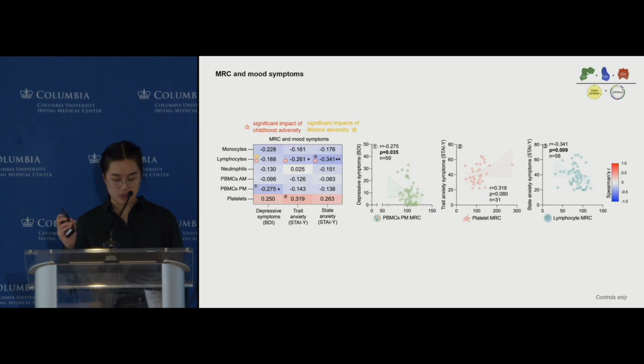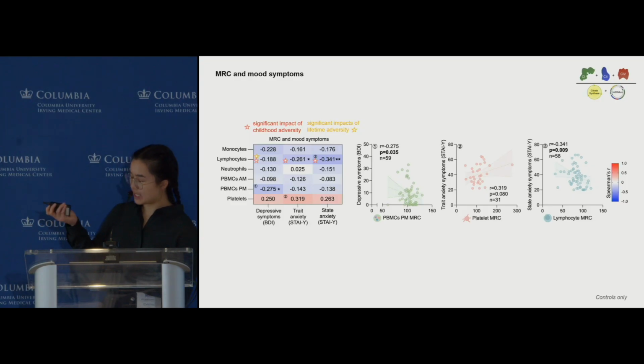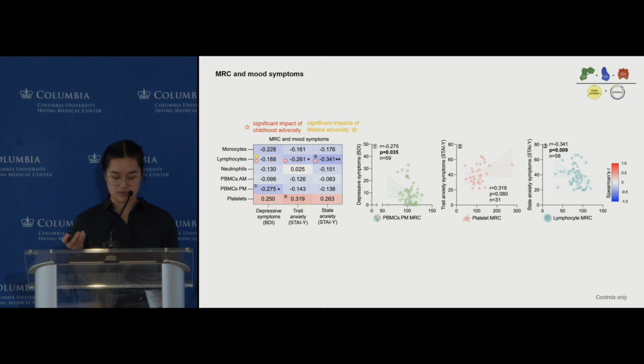When we looked at the moderating effect of adversity on this relationship, we saw that childhood adversity actually moderated the negative relationship between lymphocyte MRC and mood symptoms, and that lifetime adversity also moderated specifically the relationship between depressive symptoms and lymphocyte MRC.